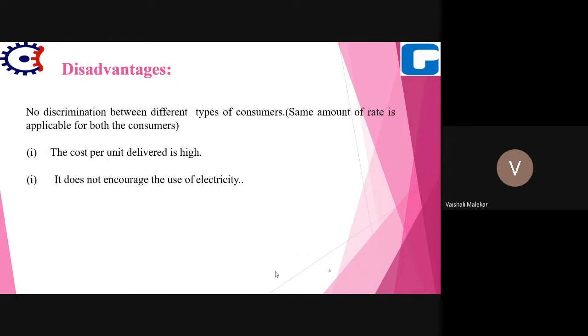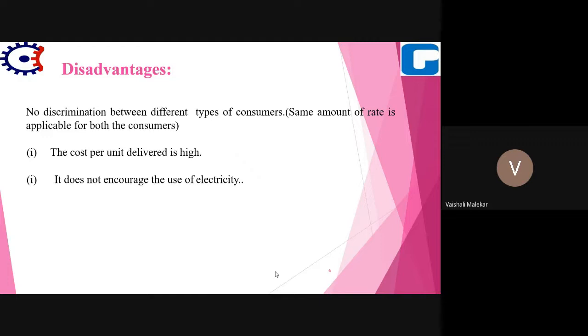But the disadvantage is that there is no discrimination between different types of consumers because the rate is the same. If the consumers are consuming more units, the rate is the same, and if they are consuming fewer units, the rate is also the same.